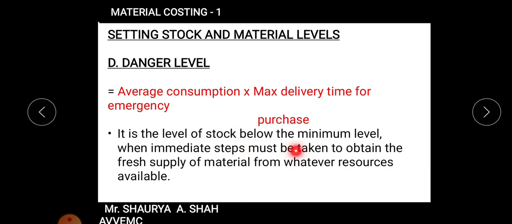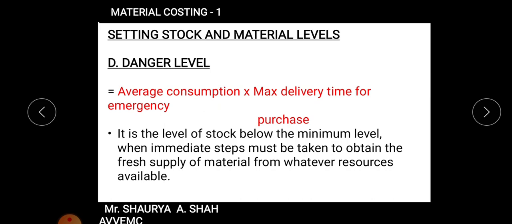The purpose is only for understanding. In your exams you are asked the sums only, that is related to your quantity, not any kind of explanation. Fine. Danger level. What is danger level? It is the level of stock below the minimum level, below which if any immediate action is not taken, then the production process may stop. So what is it? Average consumption, (minimum plus maximum) divided by 2, into maximum delivery time for emergency purchase, right?